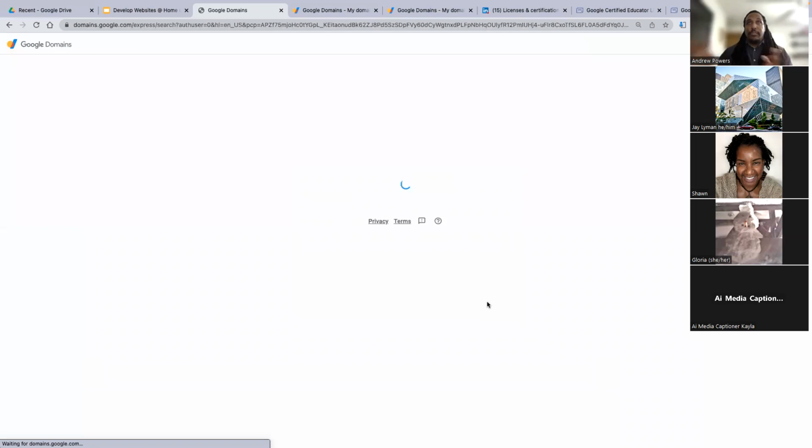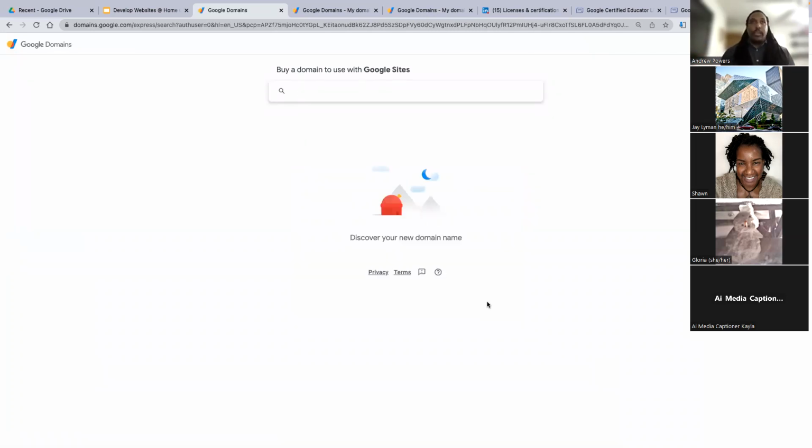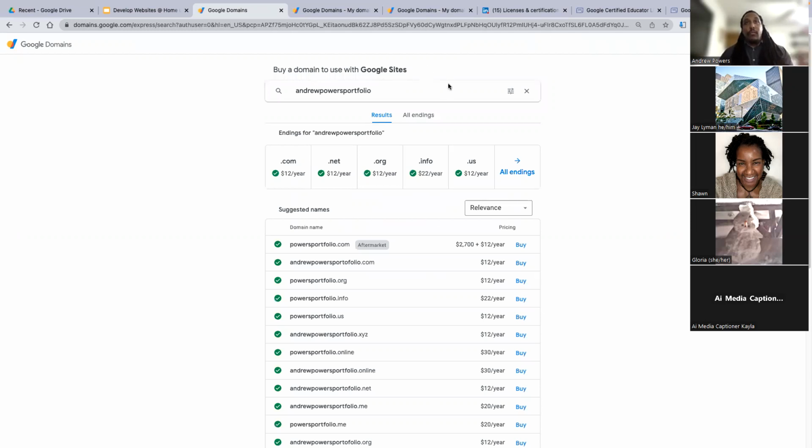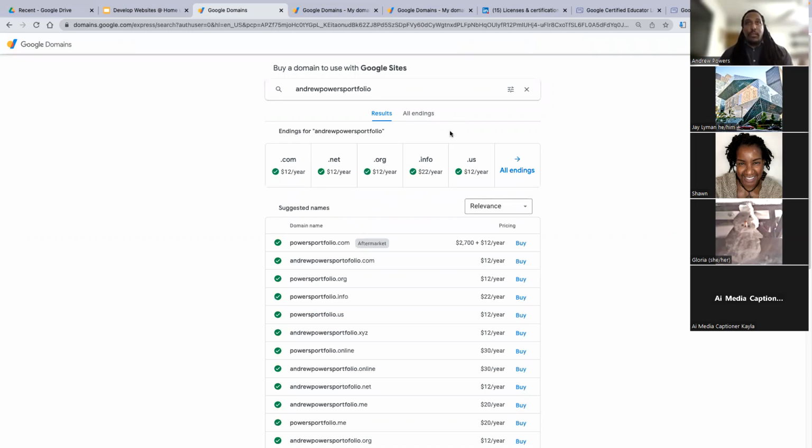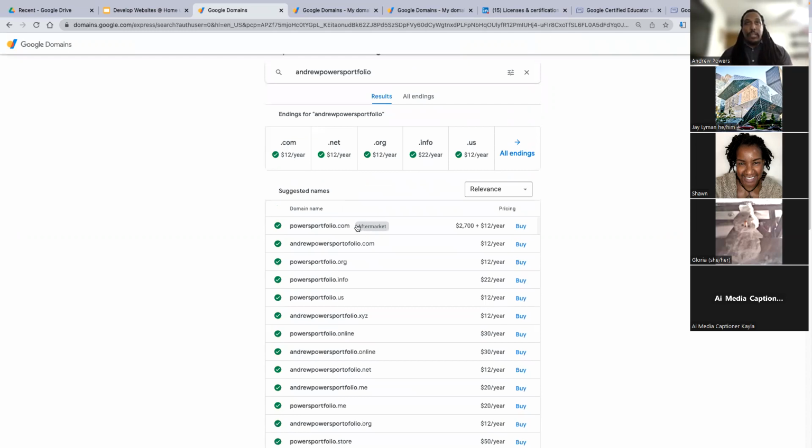So I hit the button, it jumps to Google Domains, and it's asking me, what do you want to name it? So let's say Andrew Powers Portfolio. And now what it's done is it's looked at all of these different endings, powersportfolio.com, these are the ones that are available.